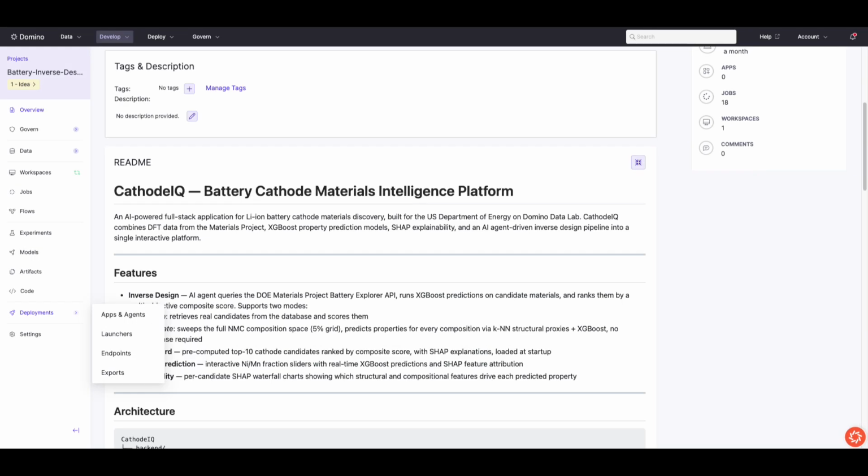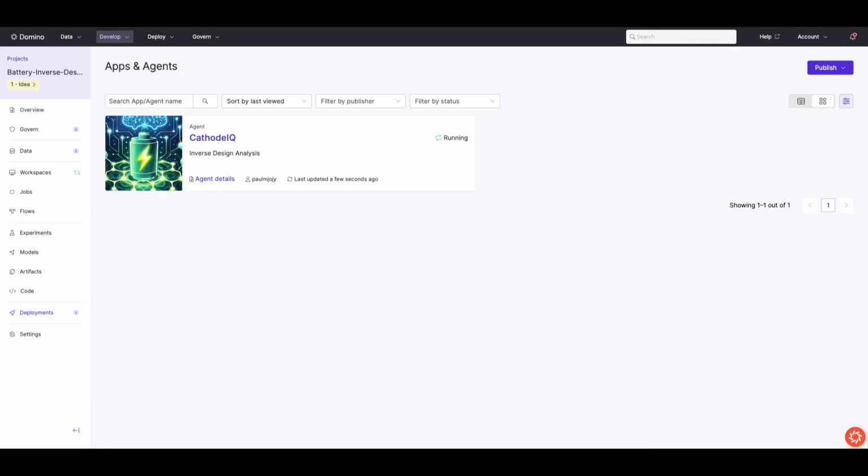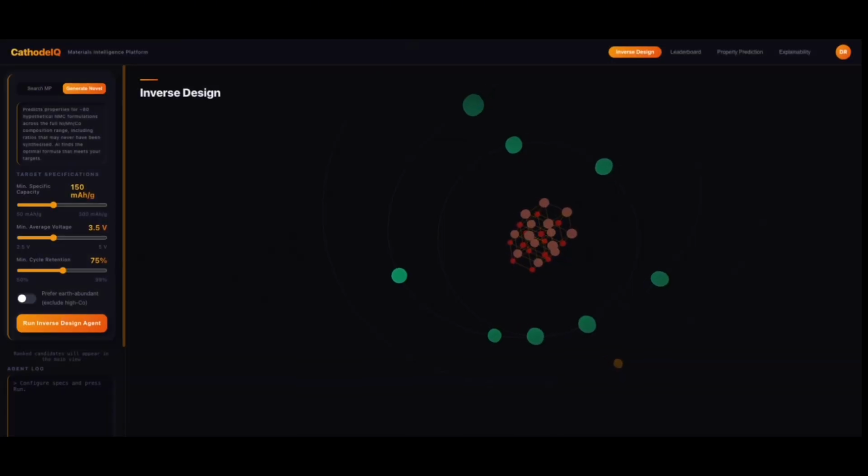Domino allows for flexible model deployments, including exporting the model off-platform. We built an application, Cathode IQ, to allow users to interact more freely with our model. Domino facilitates deploying apps from a variety of popular frameworks. This is where the paradigm shift happens.